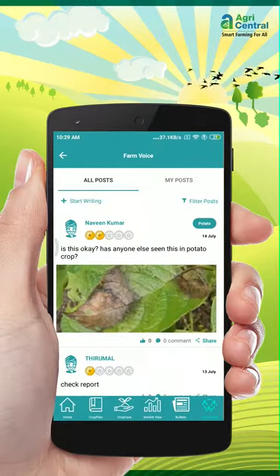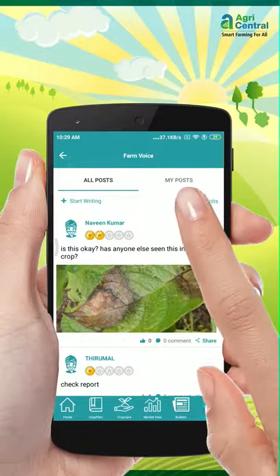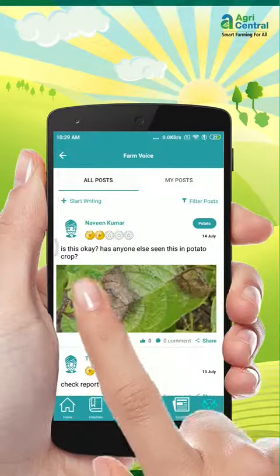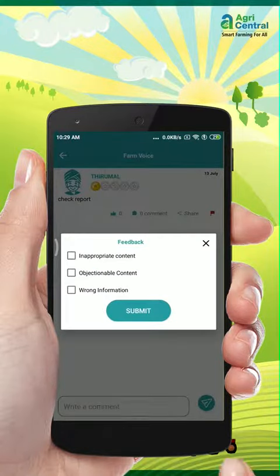You will now see that the AgriCentral expert and other farmers will give you suggestions. You can track these in my posts. If you see any inappropriate posts or comments, you can inform us about these by clicking on the small red flag and choosing the right option.